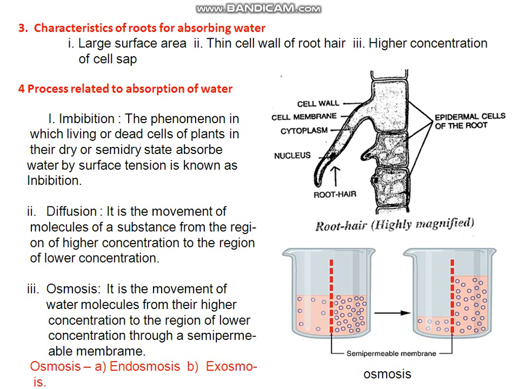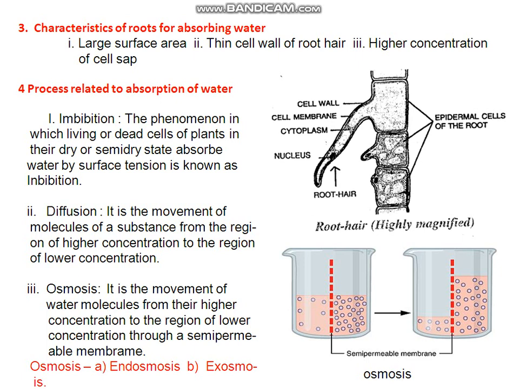Now processes related to absorption of water. There are different processes through which water is absorbed in the plant body. Number 1, imbibition, the phenomenon by which dry or living cells absorb water is called imbibition. The definition given here: the phenomenon in which living or dead cells of plants in their dry or semi-dry state absorb water by surface tension is known as imbibition.